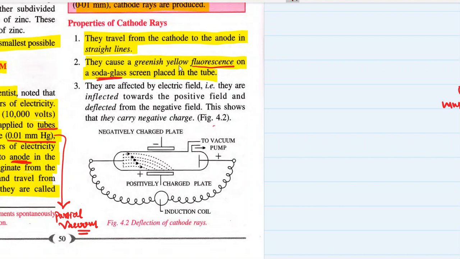Another substance which produces fluorescence when these rays hit it is zinc sulfide. Zinc sulfide is a substance whose screen, when placed inside this tube, and when these cathode rays hit this screen or the layer of zinc sulfide, it shows the property of fluorescence. Fluorescence is a greenish yellow shine. Soda glass is also a similar substance. So what is soda glass made up of? Let's find out.